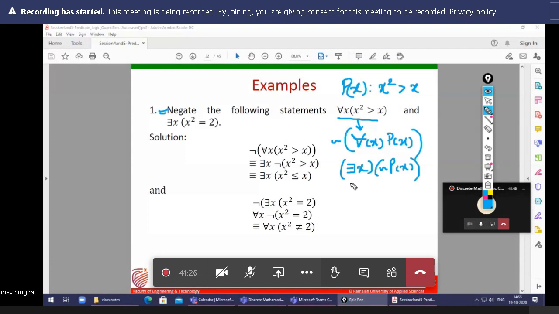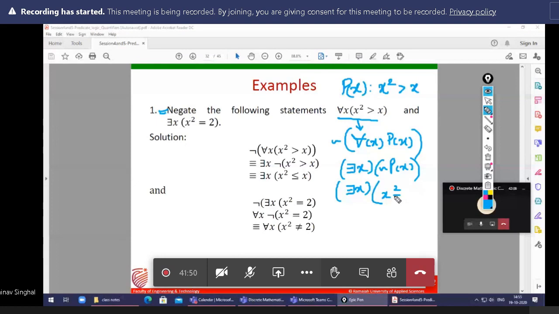Now what is p(x)? p(x) is x square greater than x. What is the negation of it? How to contradict it? Simple: we can say x square less than or equal to x.